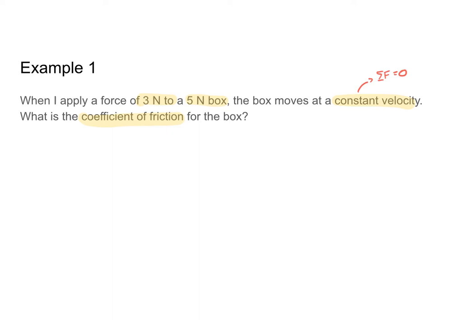Now that I've done that, I am ready to go ahead and draw my free body diagram. So I am applying a force of 3 newtons to a 5 Newton box. So that means that the gravitational force on the box is 5 newtons and my applied force is 3 newtons. And I want to find the coefficient of friction for the box. And I know since the box is in equilibrium, there must be a normal force balancing out my gravitational force, and that there must be a frictional force in the horizontal direction balancing out my applied force.